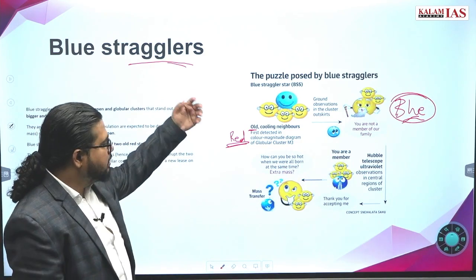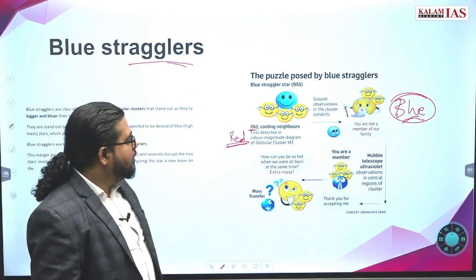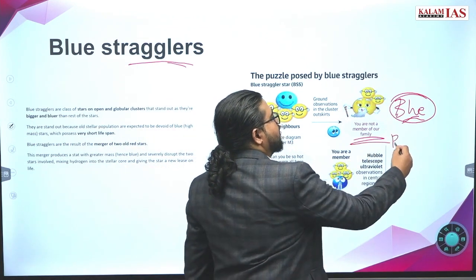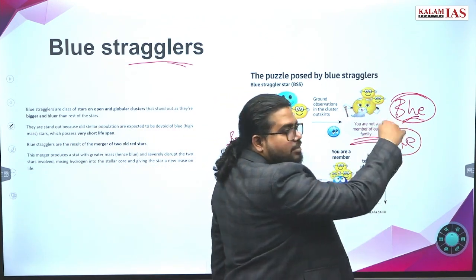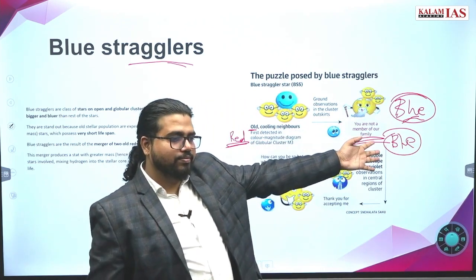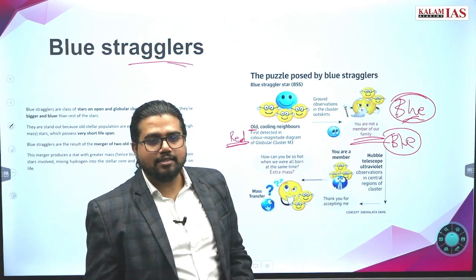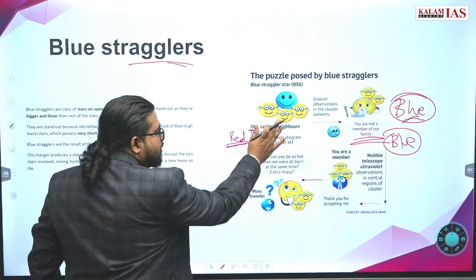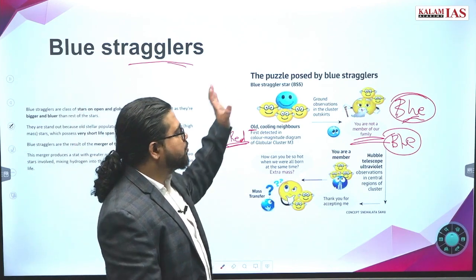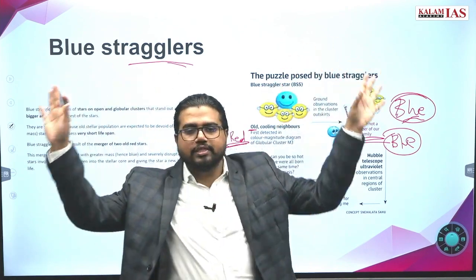Now we were observing 1 star, 2 stars, 3 stars. Then surprisingly we are seeing a family of blue stars sitting in the midst of red stars. Now where did this blue come from? That becomes very interesting. We are observing old stars. Old stars can only be red in color. Now we are expecting all red color and most of the stars are red itself.